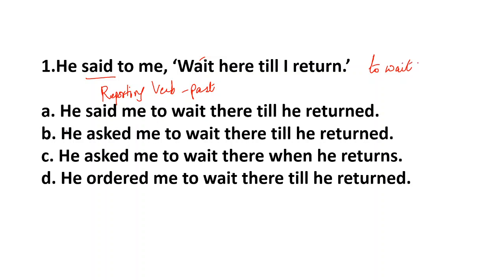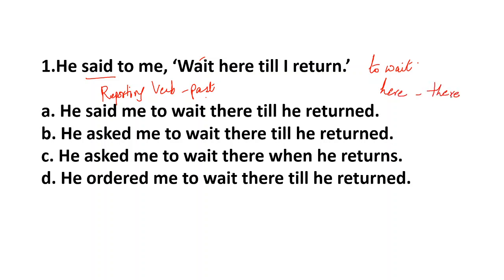One more thing, let me tell you: if the reporting verb is in the past tense, then the speech in the indirect speech will change into simple past tense. This is in the present tense, it will change into simple past tense. And the word here becomes there.